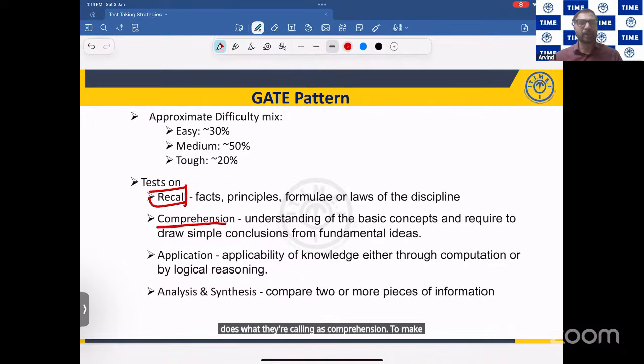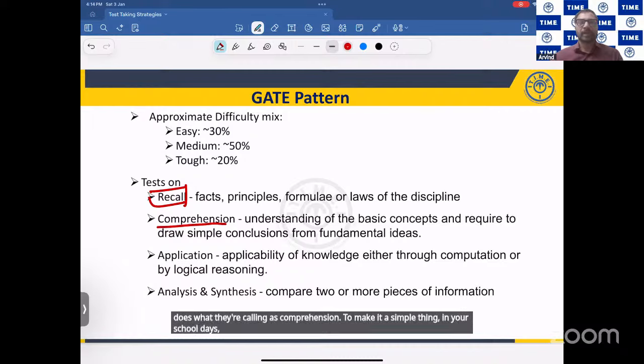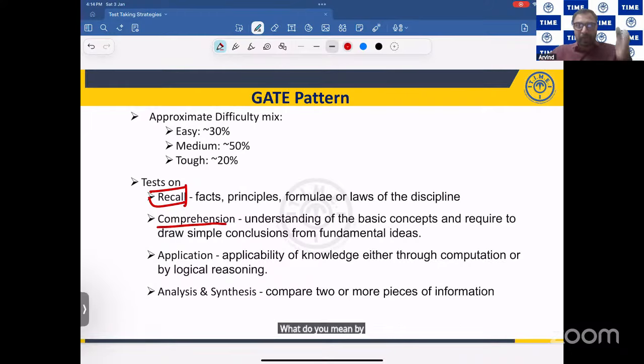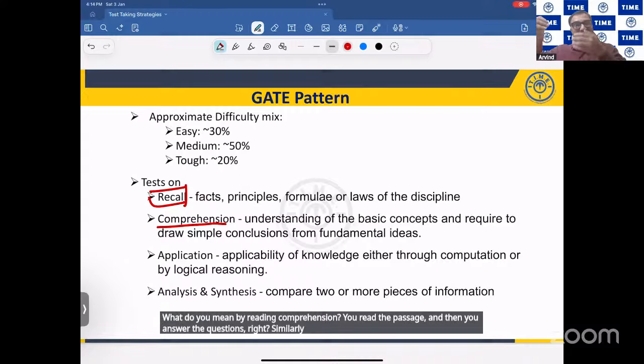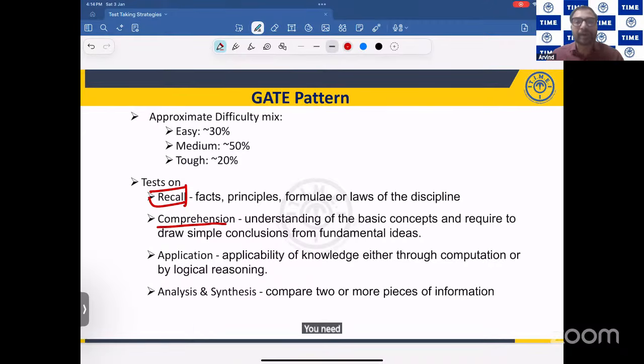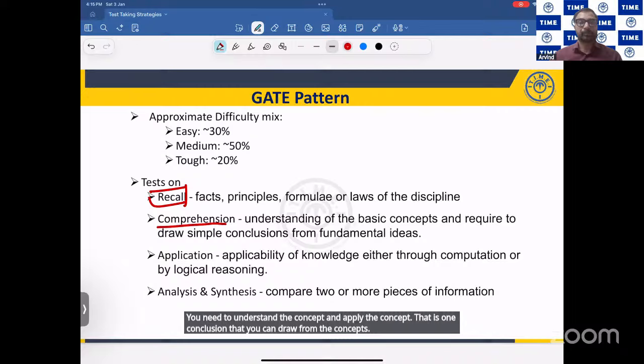To make it simple, in your school days you might have seen something called reading comprehension. What do you mean by reading comprehension? You read the passage and then you answer the questions, right? Similarly, in the GATE examination, when you're talking about comprehension, whatever concepts you have learned, you need to understand the concept and apply the concept. That is one conclusion that you can draw from the concepts.